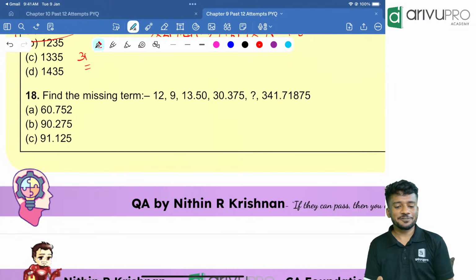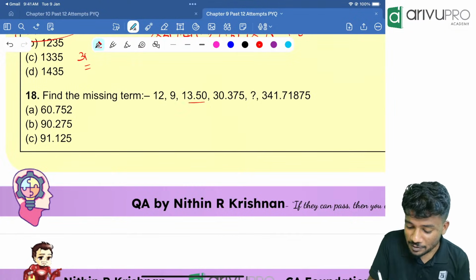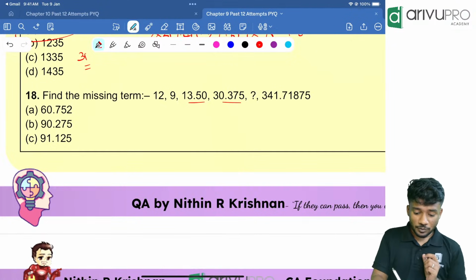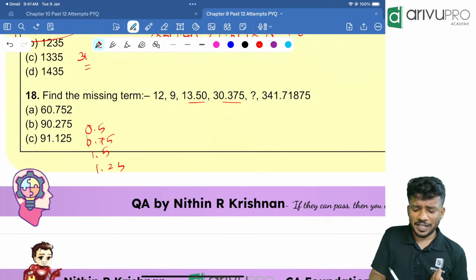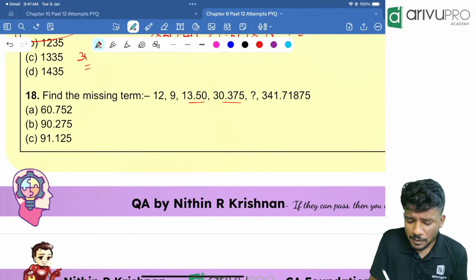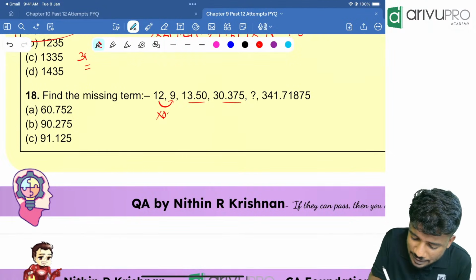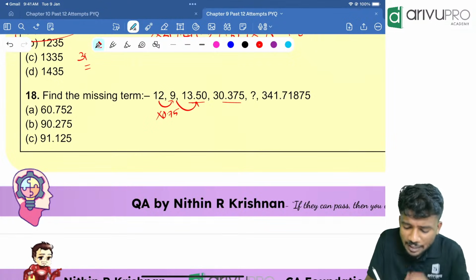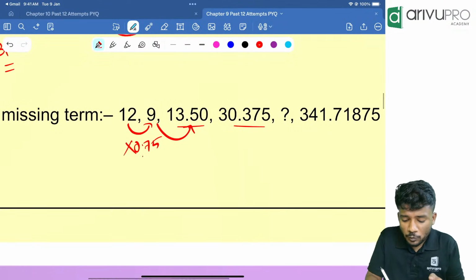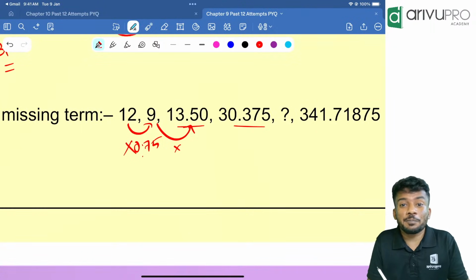Next question we are going for, it is also very easy. I told you multiple times, whenever you see decimal randomly, either there should be a multiplication of 0.5 or 0.75, 1.5, 1.25, likewise multiplication should be there. People, how will 12 become 9? If I multiply it with 0.75, it will become 9. Correct? Now, how will 9 become 13.5? Now, double it. It will become 0.75 into 2, how much now? 1.5. Correct?